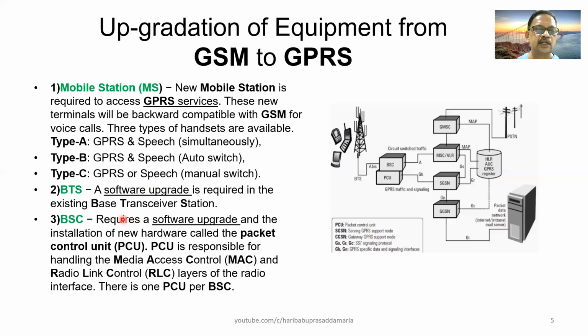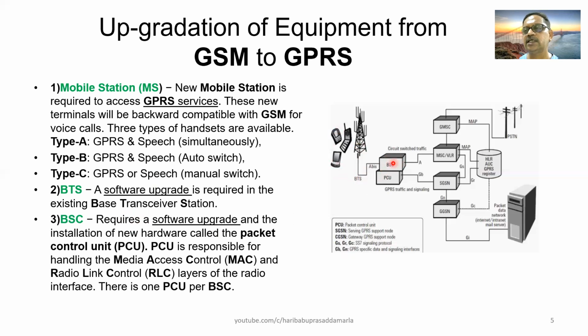Then let us come to the third network element, that is the BSC. So this is the mobile equipment. This is the base transceiver station. In the BTS, you do require software upgradation, but nothing else is required. Hardware you need not change. Then we will come to the BSC.